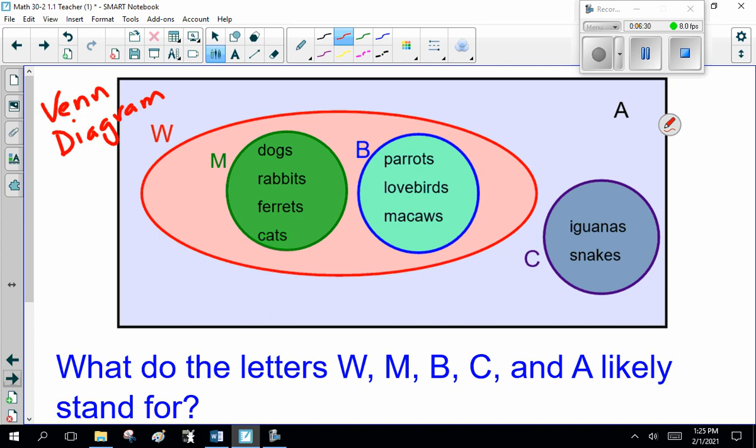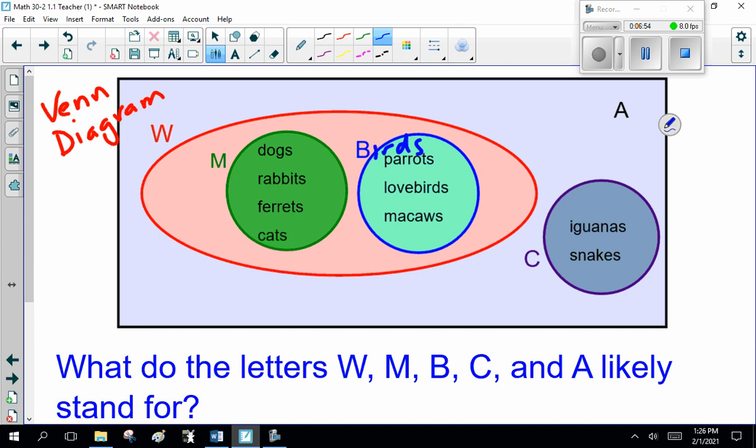I'm confused. You've got M, which is dogs, rabbits, ferrets, and cats. B, which is parrots, lovebirds, macaws. C, which is iguanas and snakes. W, which includes M and B, and then A, which is everything. Well, I think B stands for birds. That makes sense. Parrots, lovebirds, macaws, all birds.